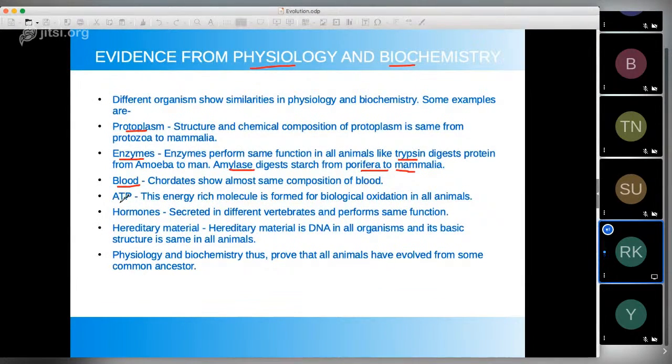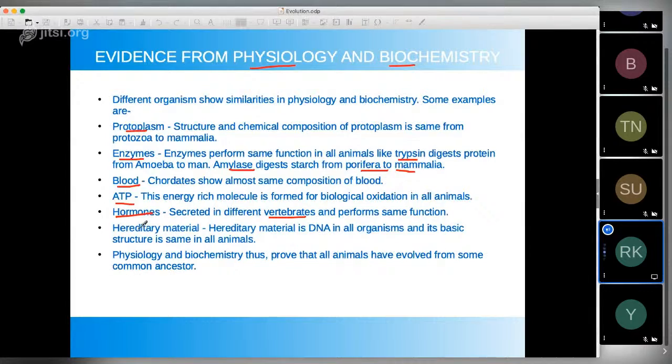Then we know ATP. ATP is the energy currency, and this energy currency is present in all the organisms. जितने भी organism हैं उनमें सब में ATP ही energy currency है. ठीक है. And then there are different hormones. If the organisms are secreting hormones, they are playing similar functions. Okay, vertebrates में basically अगर हम देखें, the same hormone which is present in us, if present in any other organism, is doing the same function.